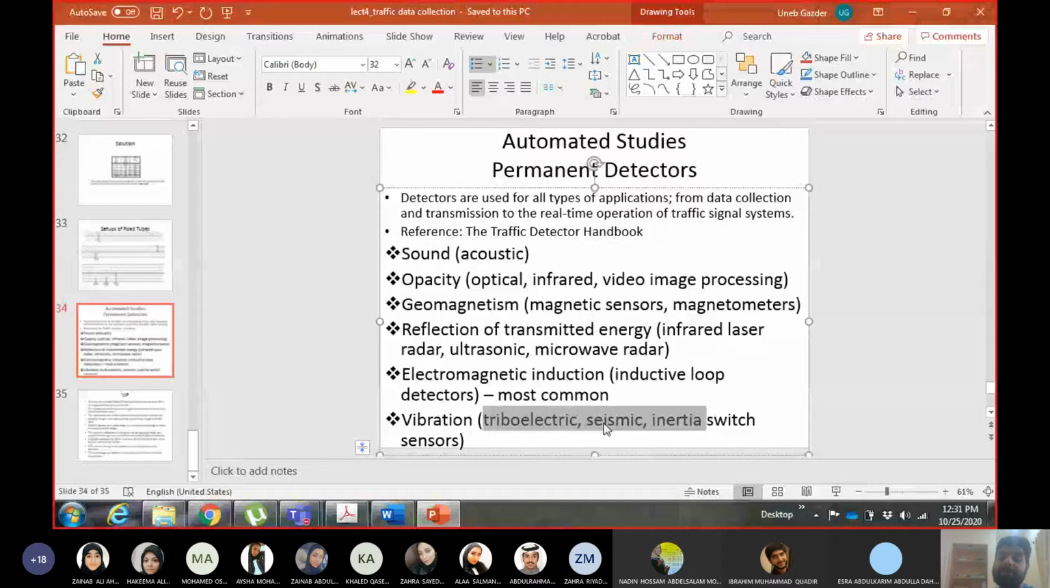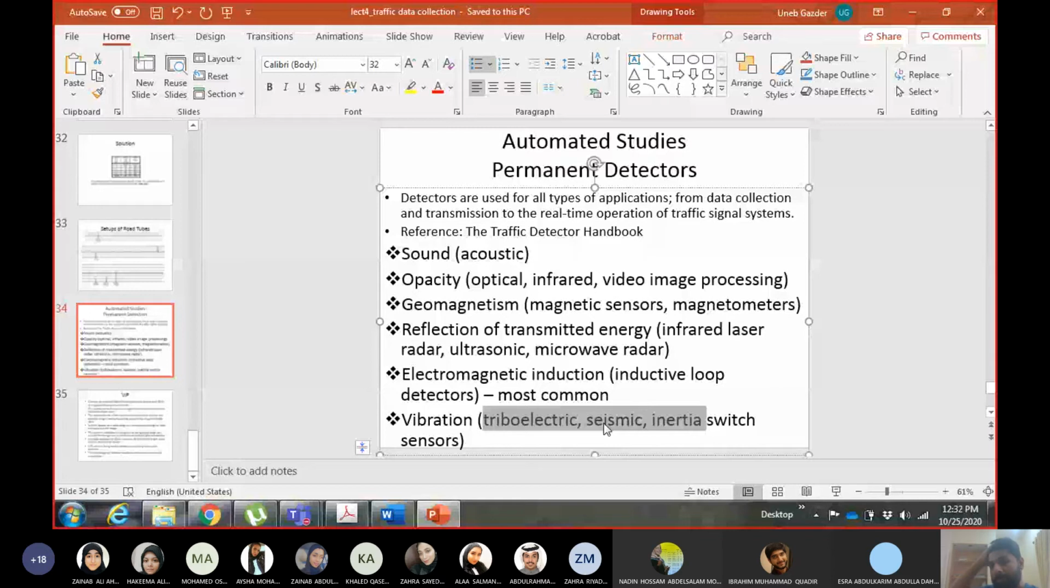I expect you will not deal with the technology of the detector, you will deal with the use of the detector. Okay, so vibration detectors are placed under the surface of the road, and whenever a vehicle passes, it causes some vibration on the surface, and this vibration is detected by the sensor. Based upon the amount of vibration, it can detect the type of vehicle, and it can give you the headway spacing between one vibration and the other, and so on.